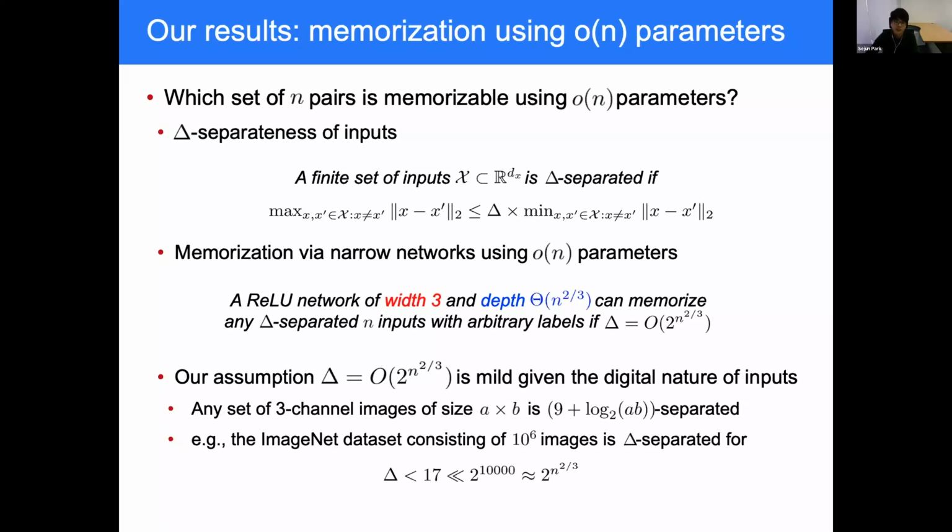And the ImageNet dataset, consisting of 1 million images, is delta separated, where delta is smaller than 17, and it is much smaller than 2 to the n to the 2 over 3. In the next slide, I will sketch the network construction achieving our result.